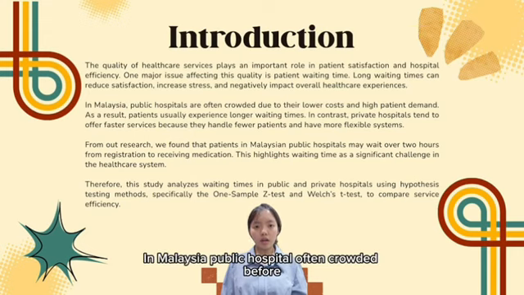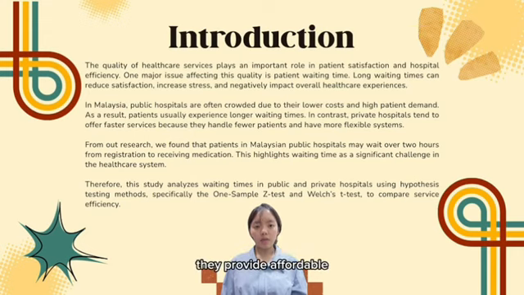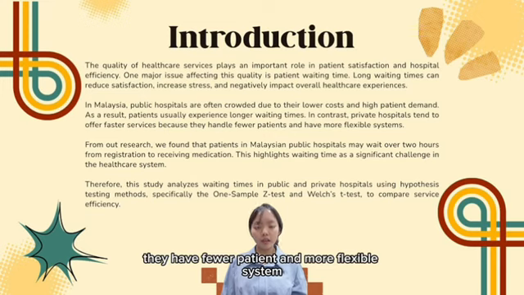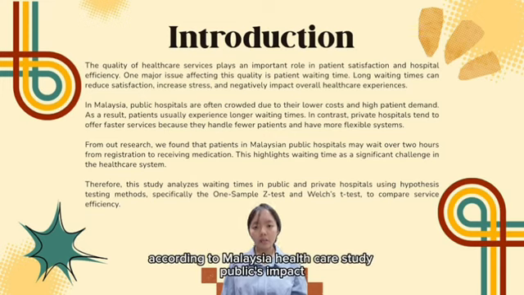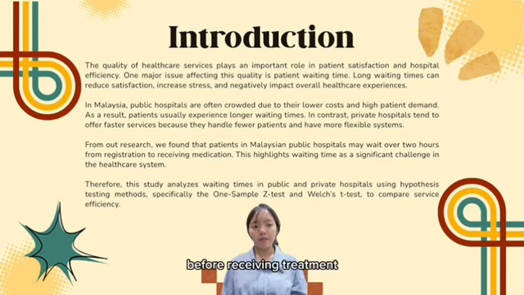In Malaysia, public hospitals are often crowded because they provide affordable healthcare service to many patients. Due to the high number of patients, waiting times are usually longer. In contrast, private hospitals generally provide faster healthcare service because they have fewer patients and more flexible systems. According to a Malaysia healthcare study published in PubMed, patients in Malaysian public hospitals wait more than 2 hours on average before receiving treatment. This shows that waiting time is still a major healthcare issue in Malaysia.